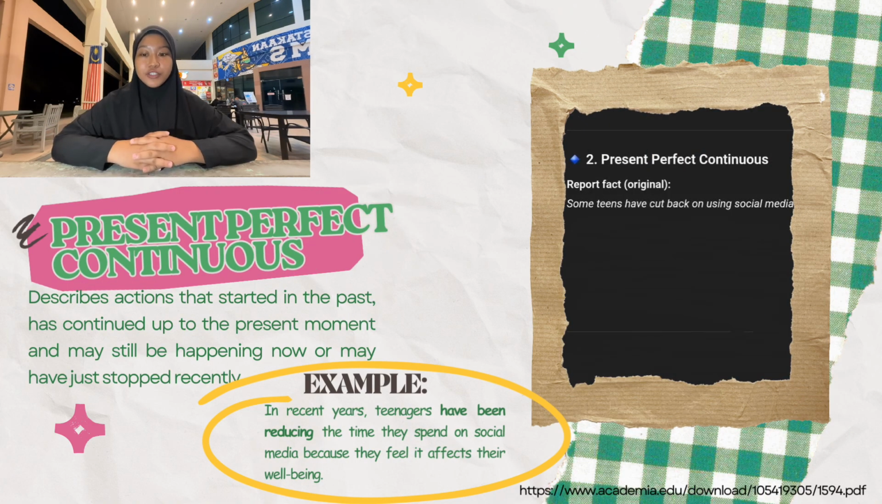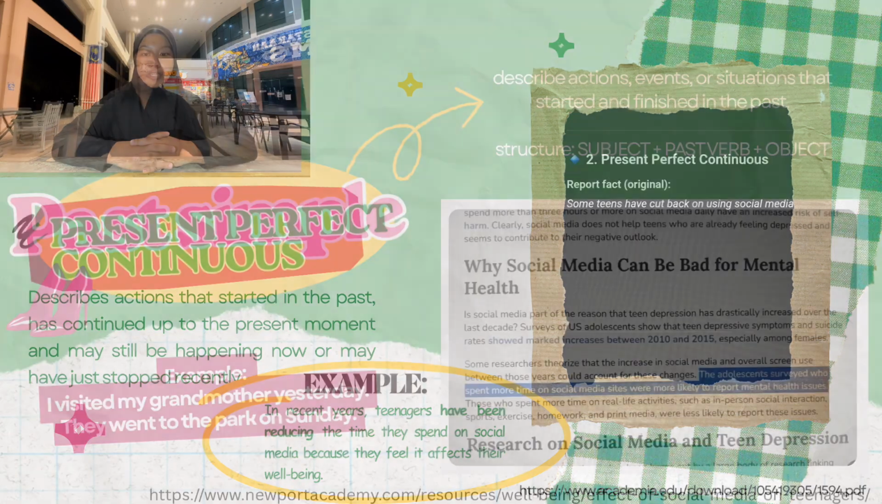Then I would like to continue with the present perfect continuous. Present perfect continuous is an action that started in the past, has continued up to the present moment, and may still be happening now or may have just stopped recently. As you can see from the example that I have provided on the slide, in recent years, teenagers have been reducing the time they spend on social media because they feel it affects their well-being.